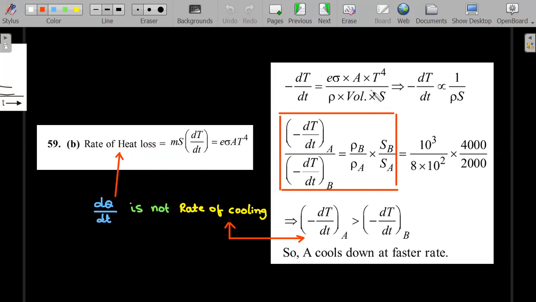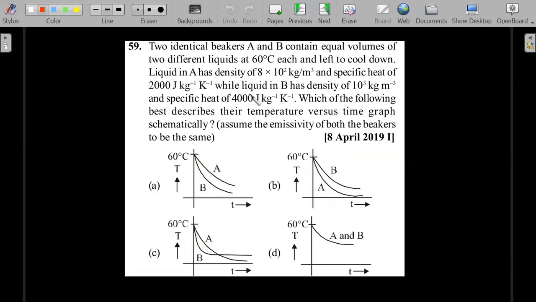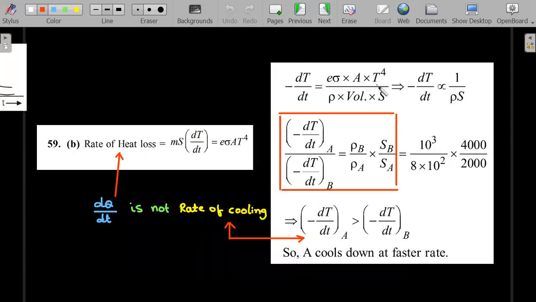Okay, right? And you could see it's just use the Stefan's law. There's no way you can use here again directly the idea of Newton's law of cooling. Okay, so there's no requirement here. That's why T power 4 was used. It gets cancelled anyway. So it's more about the density part. So even if you have to use Newton's law of cooling, the power for both the objects would be same and they will get cancelled. Okay, so it's more about this number.